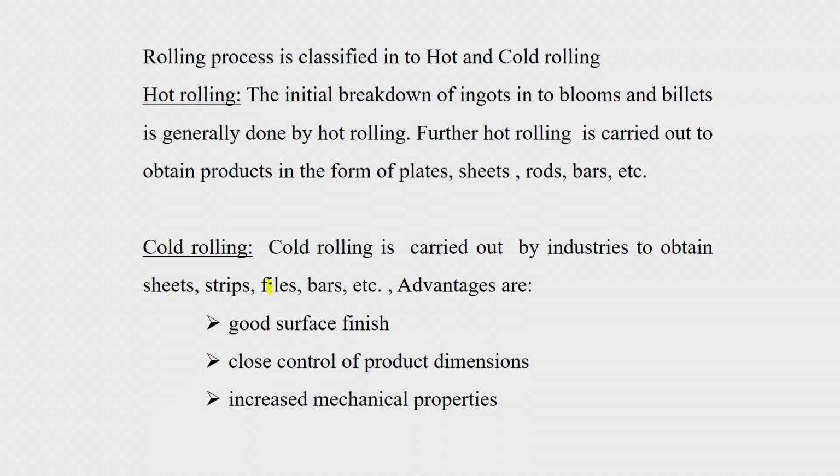The difference between hot and cold rolling is in the temperature. Hot rolling is the process which is carried out above the recrystallization temperature of the alloy, and if that is done below the recrystallization temperature, then you refer to it as cold rolling. It is carried out by industries to obtain thin sheets, strips, foils, okay, this is foils, not files, and bars, etc. The advantage is that they have a very good surface finish. When you are working in the cold condition, a good surface finish is obtained.